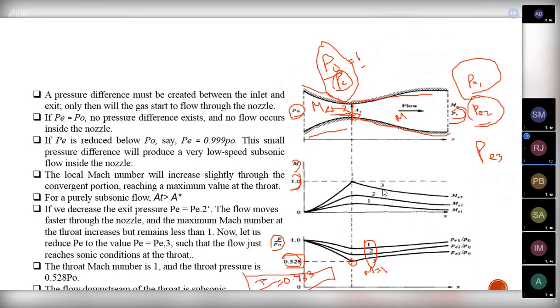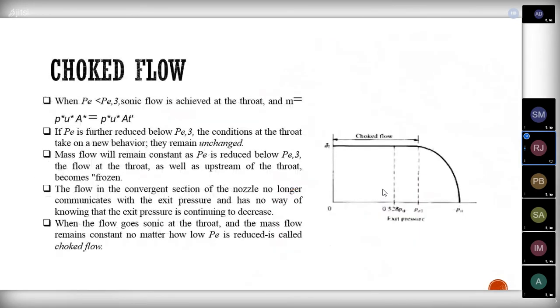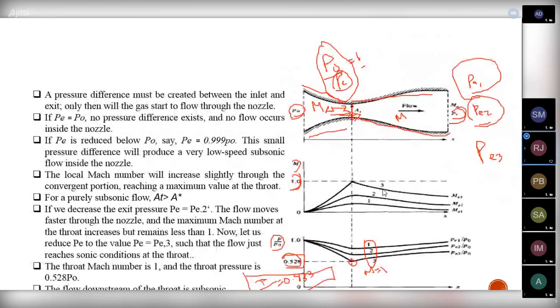So for unity we will be getting these values. After this third condition, we will be having the choked condition. When M equals 1, we will be getting a choked condition. In a choked condition, the main thing is M equal to 1, and also after that there won't be any increase in mass flow rate.